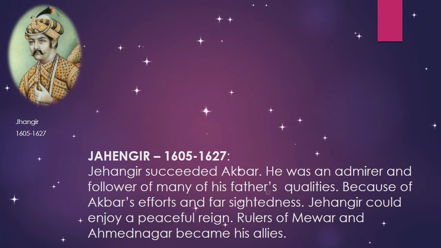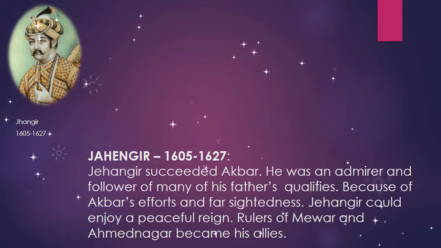Jahangir. 1605 to 1627. Jahangir succeeded Akbar. He was an admirer and follower of many of his father's qualities. Because of Akbar's efforts and farsightedness, Jahangir could enjoy a peaceful reign. Rulers of Mewar and Ahmednagar became his allies.